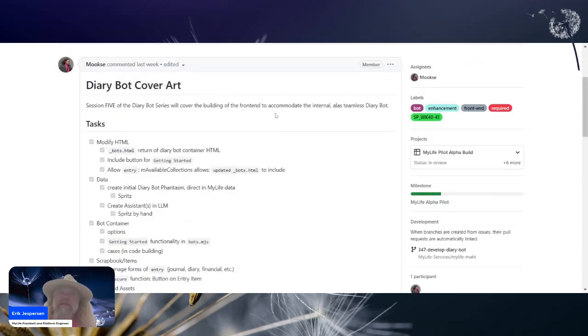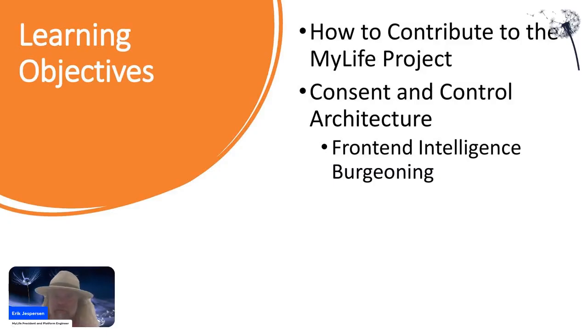So these are the tasks that we're going to have to go through today, which brings us to our first bullet point, consent and control architecture. This is where we want to move the front end to, and I'll describe a little bit about what the vision for my life is as the front end is concerned.